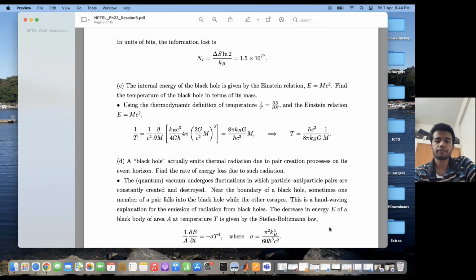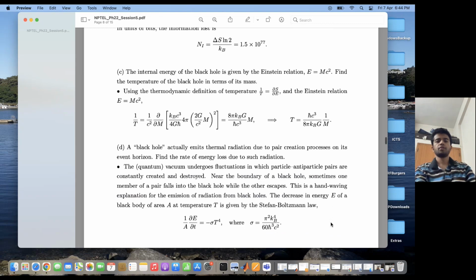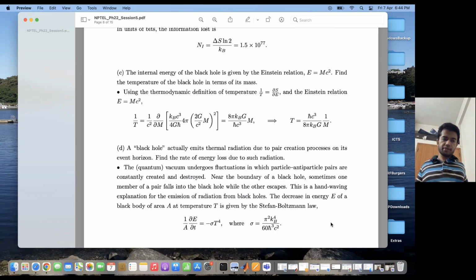Now, a black hole actually emits thermal radiation due to pair creation processes on its event horizon. What are pair creation processes? You know, due to quantum vacuum fluctuations, particles can be created in particle-antiparticle pairs. Okay, they're constantly created and destroyed.